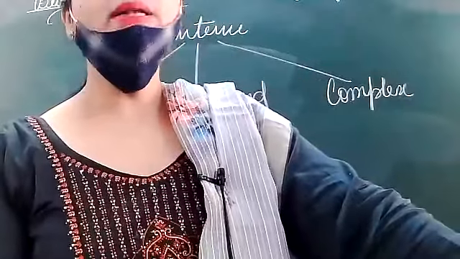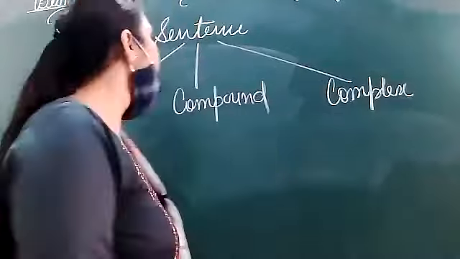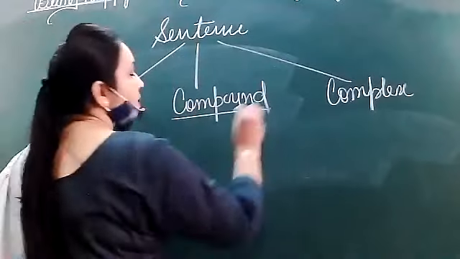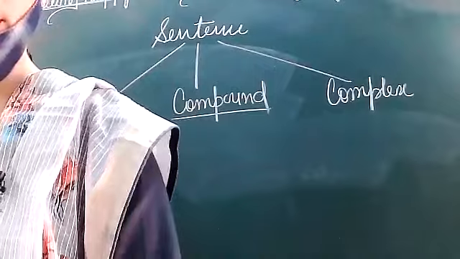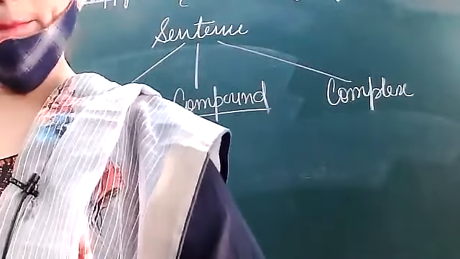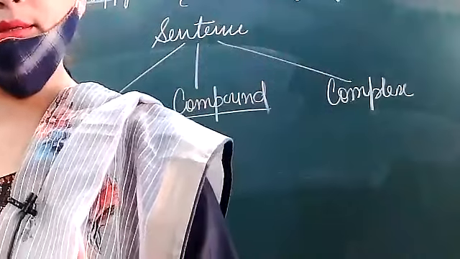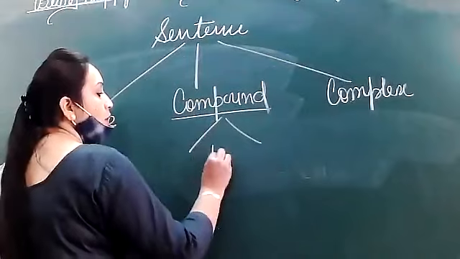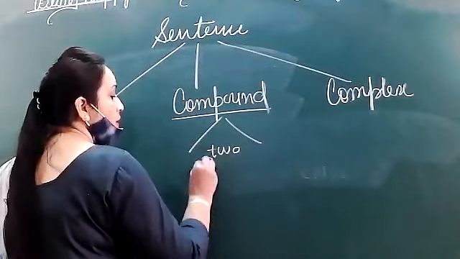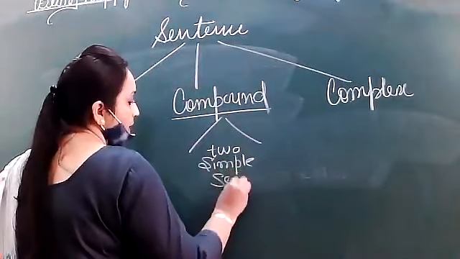So a simple sentence is conveying meaning. Okay. After that, next we have the compound sentence. What is basically a compound sentence? See, compound sentences are made up of two simple sentences.